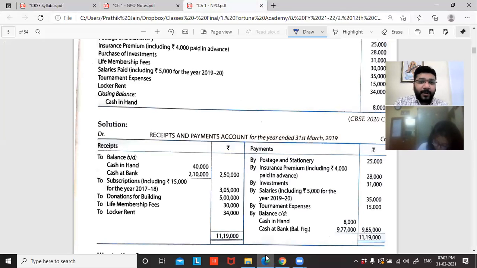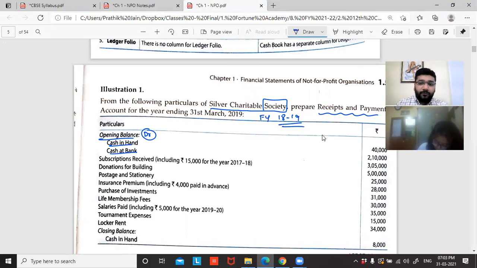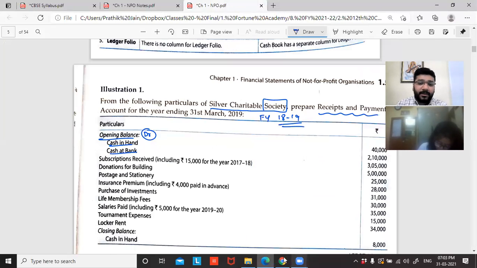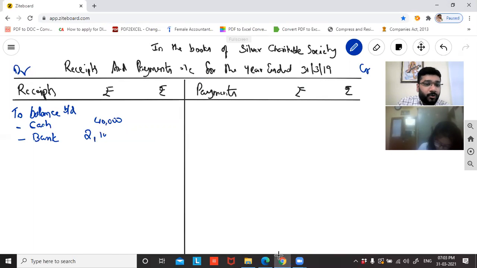So cash, what is the cash value? 40,000 is cash in hand. 2,10,000 is cash at bank. So in the inner column, you write 40,000. Then again you'll write 2,10,000 in the inner column. If I total this, what will be? 2,50,000 total in the outer column.